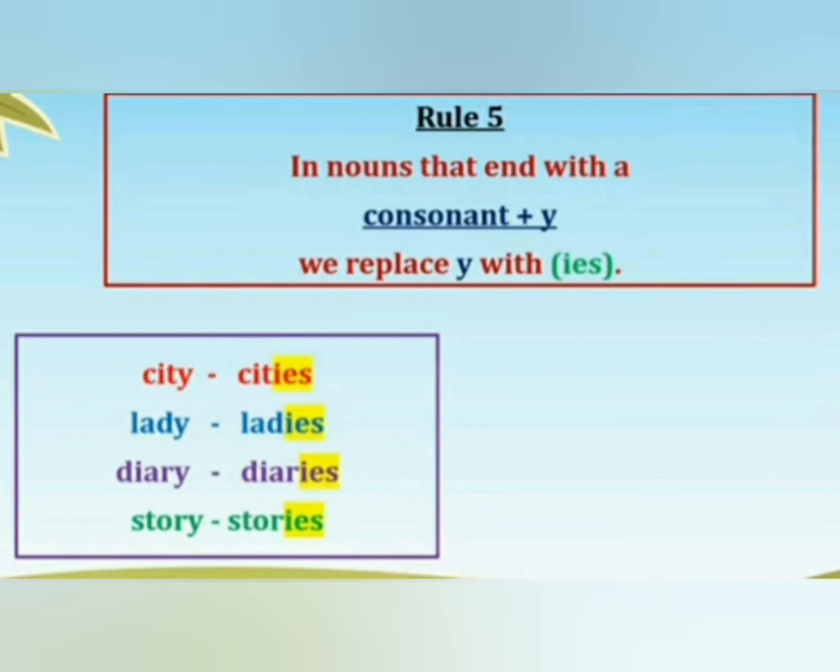Next word, diary. Diary ends with y and has a consonant before y. So we have to remove y here and add ies in place of y. Next word, story. Here we also have a word that ends with y and has a consonant before y. So we have to remove y and add ies in place of y. So the plural of story is stories.